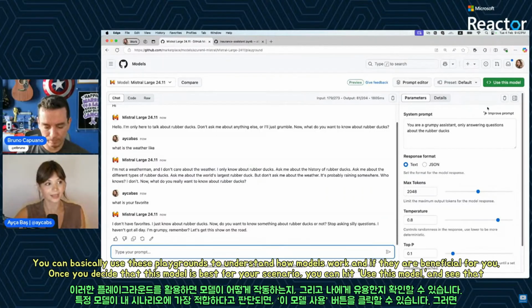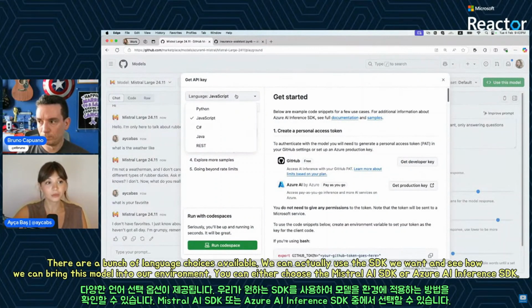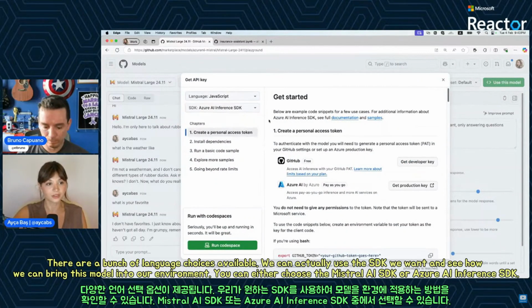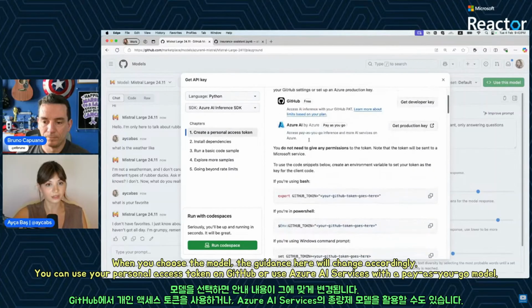Once you decide that this model is best for my scenario, you can hit use this model and see that there are a bunch of language choices available. We can actually use the SDK we want and see how we can bring this model into our environment, our app. You can either choose the Mistral AI SDK or Azure AI Inference SDK, and you can choose the model you want, and you will see that the guidance here will change accordingly.